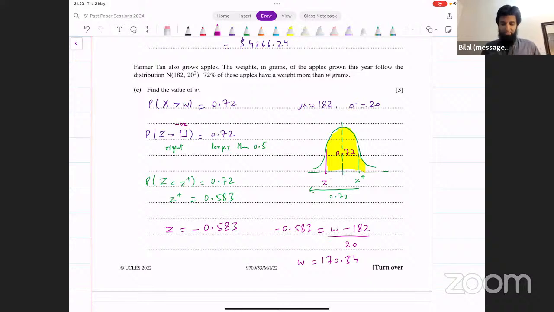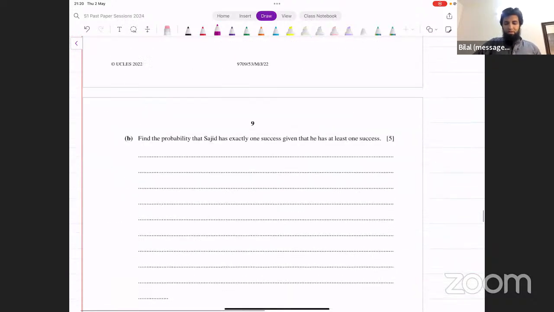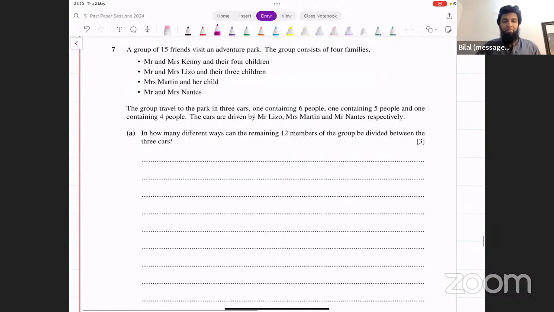Is that okay? That was simple. That was inverse normal. Okay, let's move on. So the next question that you're asking about, in the last question, is question number 7 from this paper. Let's try this now.